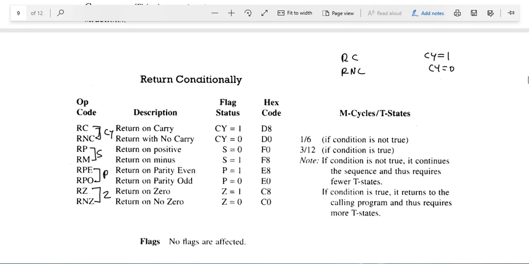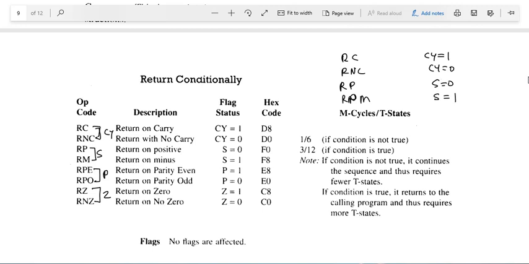In the same manner, RP means return to the main program if sign flag equal to 0. RM means return to the main program if sign flag equal to 1. So now if we summarize, call can be unconditional and conditional.